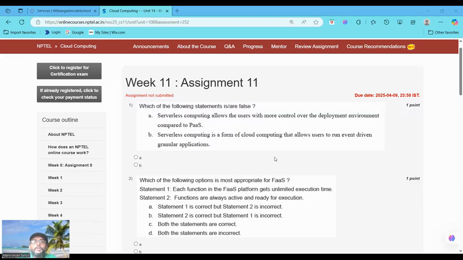The first question is, which of the following statements is or are false? First statement: serverless computing allows the user more control over the deployment environment compared to platform as a service. The second statement is serverless computing is a form of cloud computing that allows users to run event-driven granular applications. The second statement is true, but the first one is false. So we choose option A as the false statement. Why choose option A?